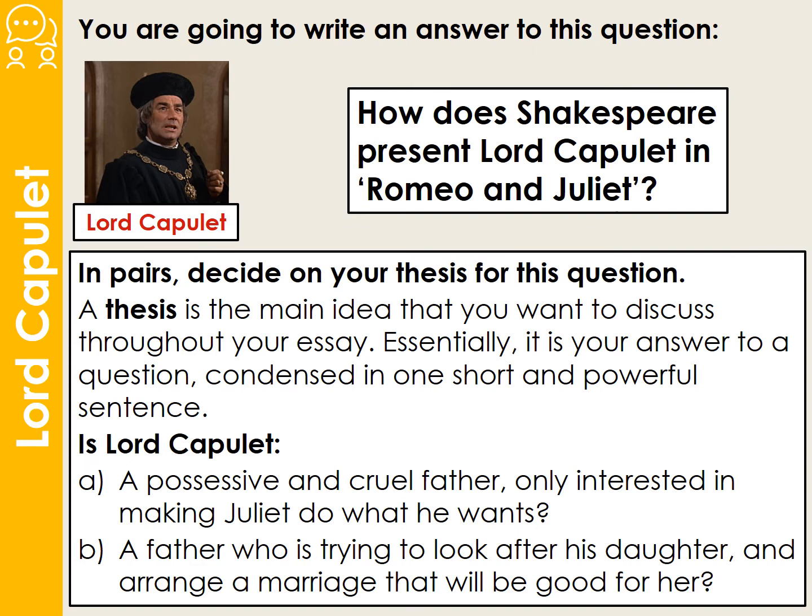So you really need to think about whether you agree with these two views of Lord Capulet. Do you feel, A, that he is a possessive and cruel father who's only interested in making Juliet do what he wants? Or B, a father who's actually trying to look after his daughter and arrange a marriage that will be good for her? And you really do need to consider the context for your answer, because it's very, very important to understand how the relationship between father and daughter was much more formal in those days than it is today.